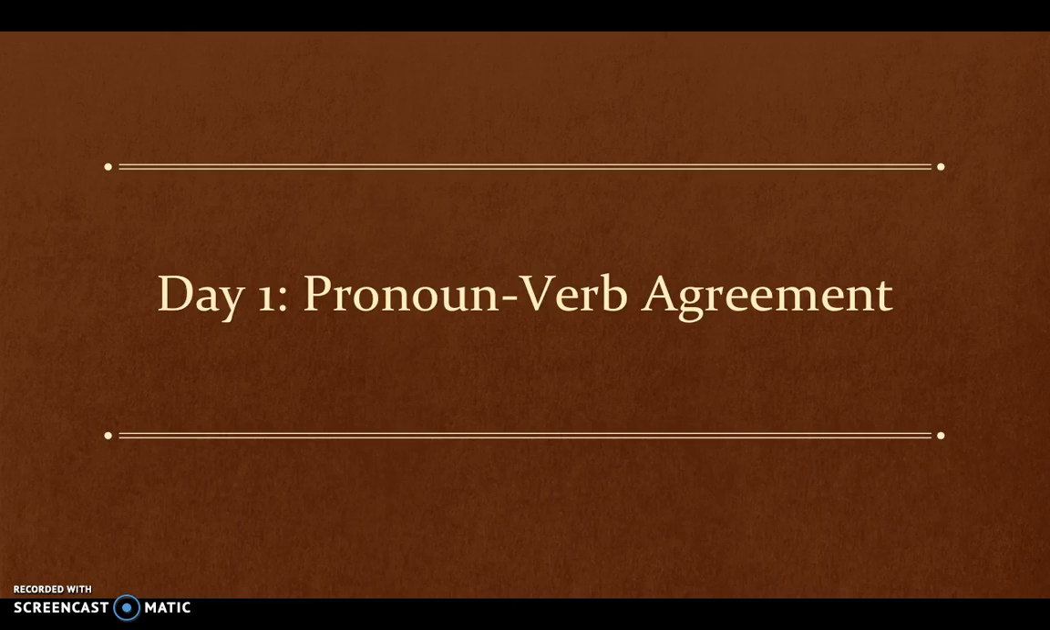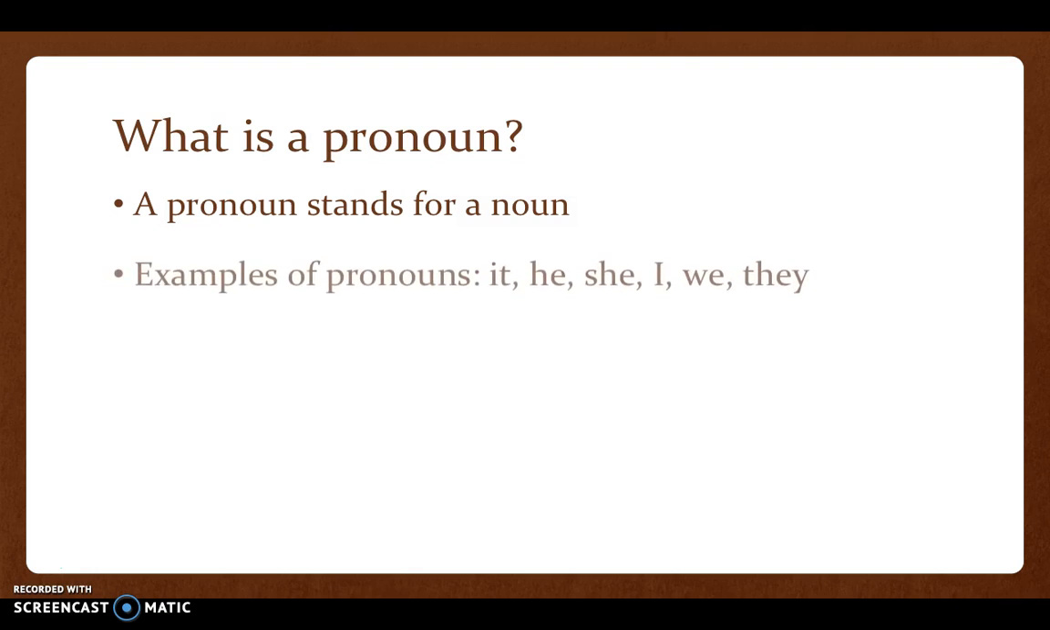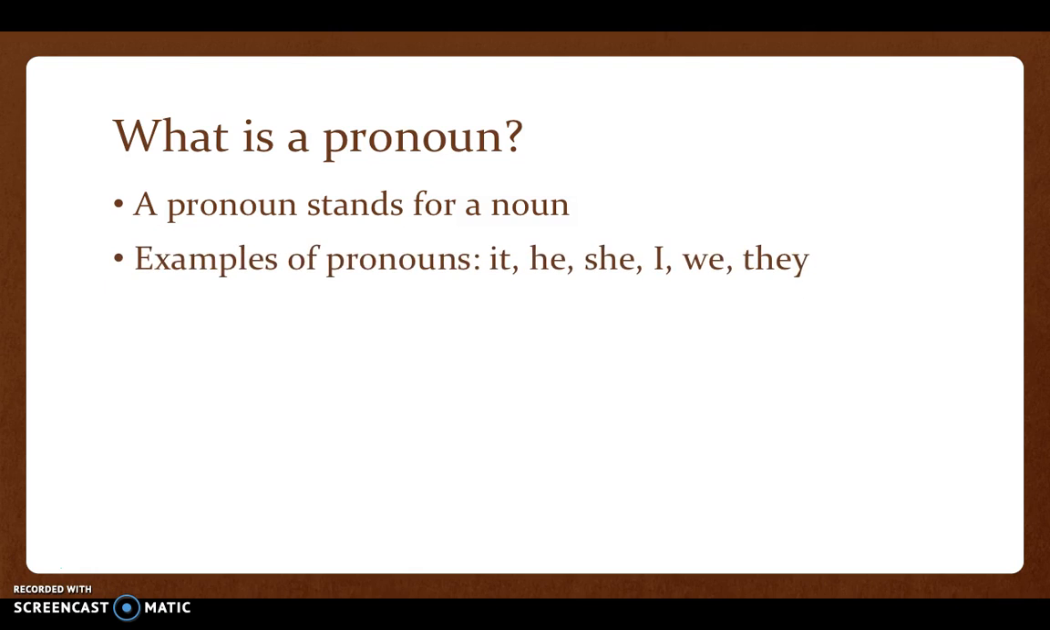All right, this week, we're going to be talking about pronoun-verb agreement. This will be very similar to what we've already talked about with subject-verb agreement. First, let's review. What is a pronoun? A pronoun stands for a noun. It takes the place of it in a sentence. Here are some examples of pronouns: it, he, she, I, we, or they.